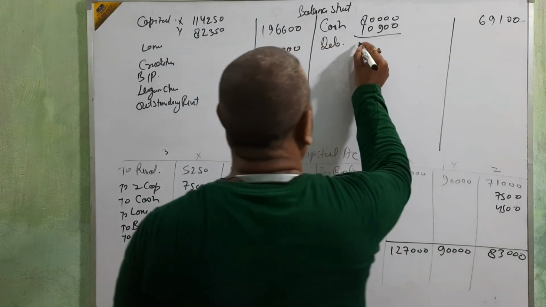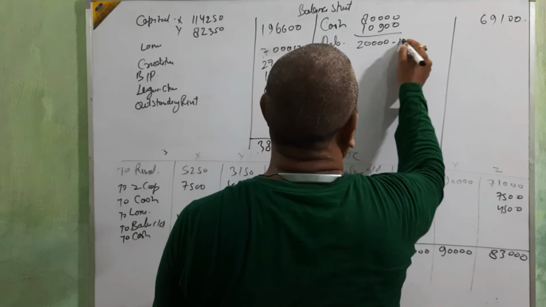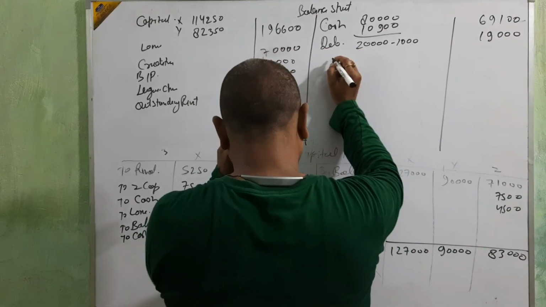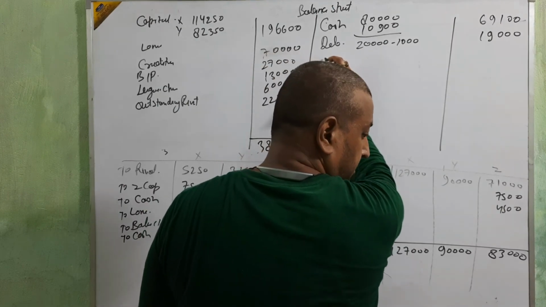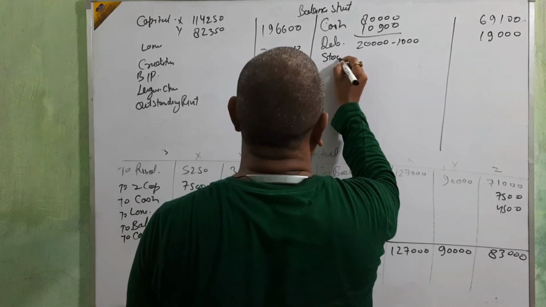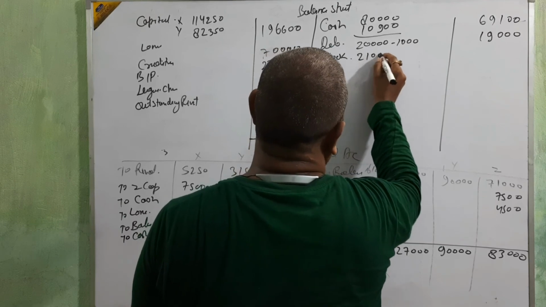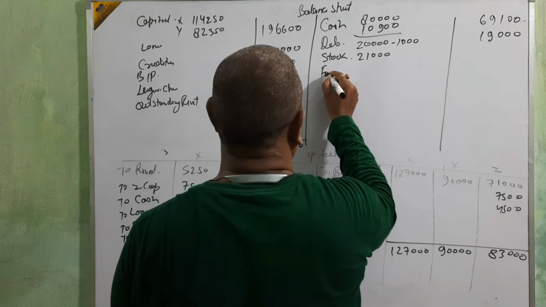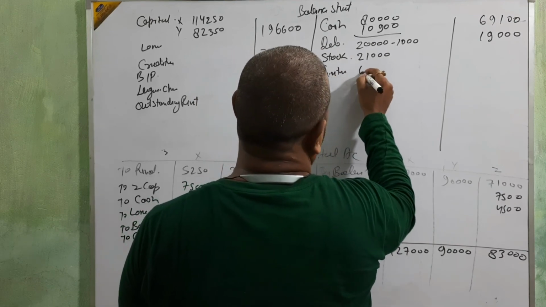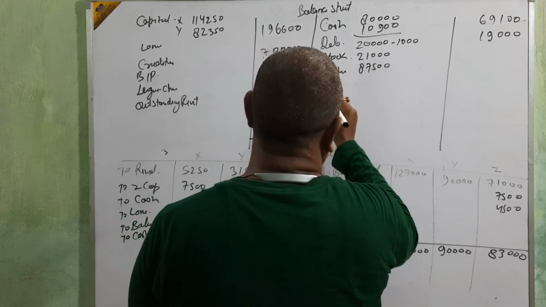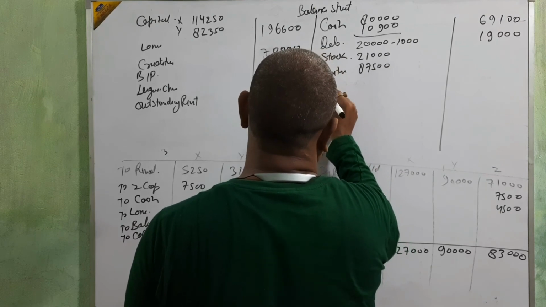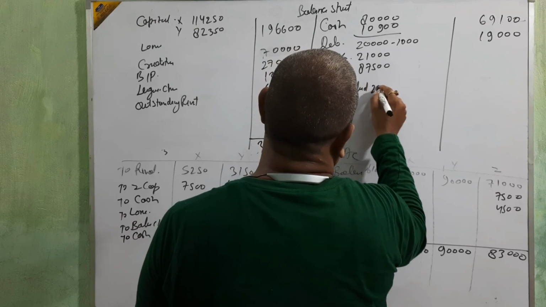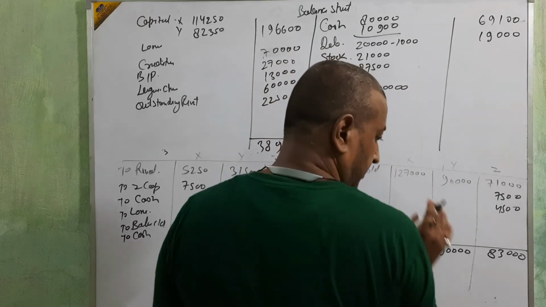So 20,000 less 1,000, it means 19,000. Next, stock 21,000. Furniture 87,500. Okay, next. Land and building 2 lakhs.